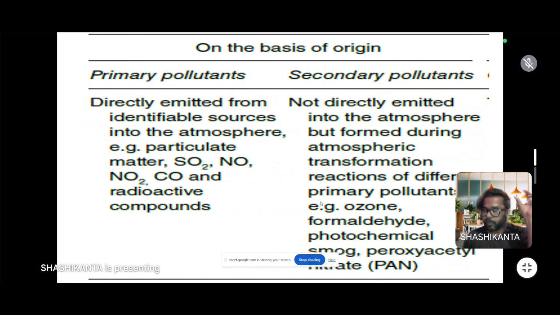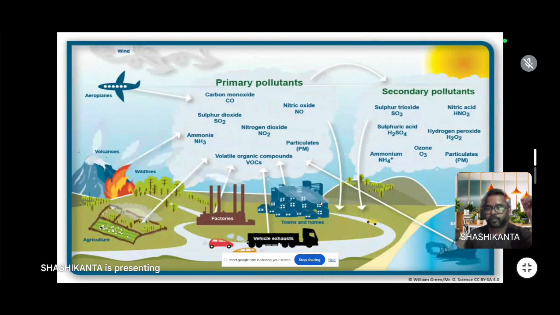In the case of a primary pollutant, it is directly emitted from an identifiable source into the atmosphere, which can be sulfur oxide, nitrogen oxide, or carbon oxide. All these are primary pollutants. These are converted into secondary pollutants in the atmosphere. Transformation occurs, which changes them into secondary pollutants. Here is the picture showing how primary pollutants are converted into secondary pollutants.